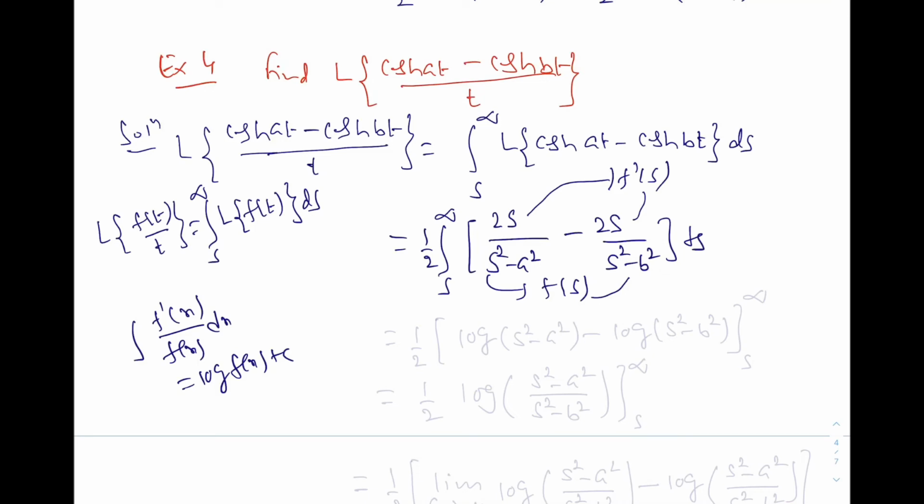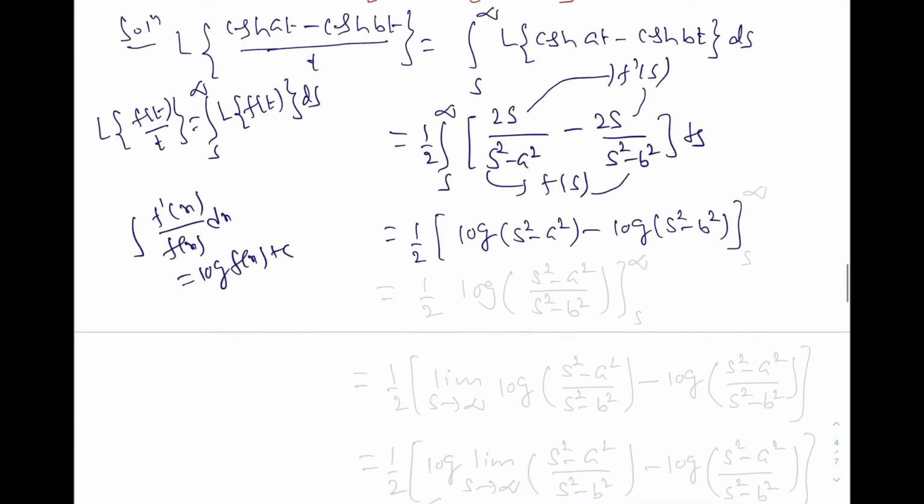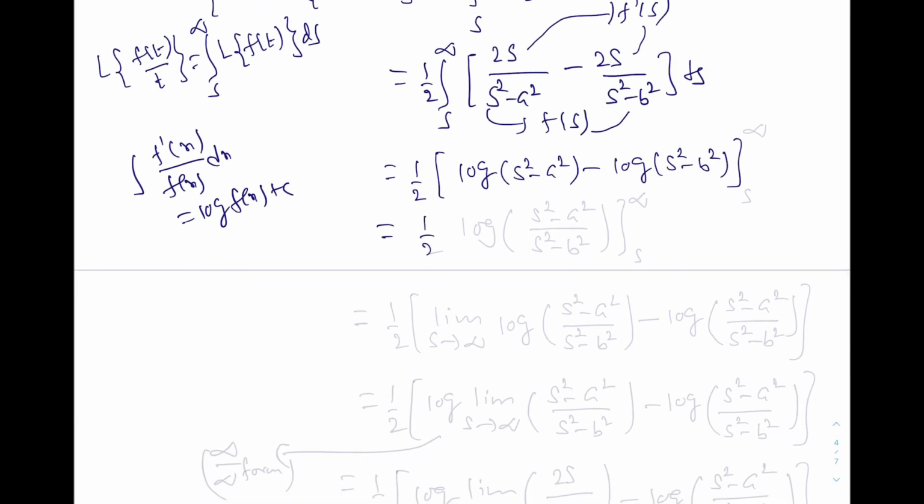So we can use this result now, and by using this result, it is 1 by 2 log of s square minus a square minus log of s square minus b square. And so this is 1 by 2 log of s square minus a square over s square minus b square, and the integration limit is s to infinity.